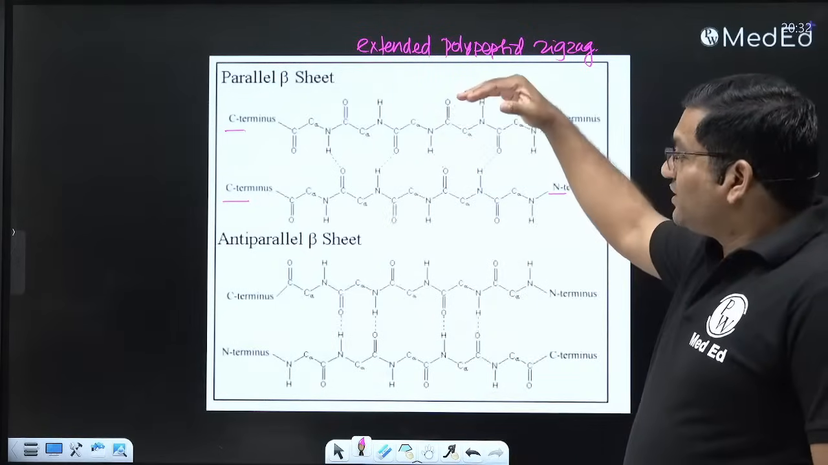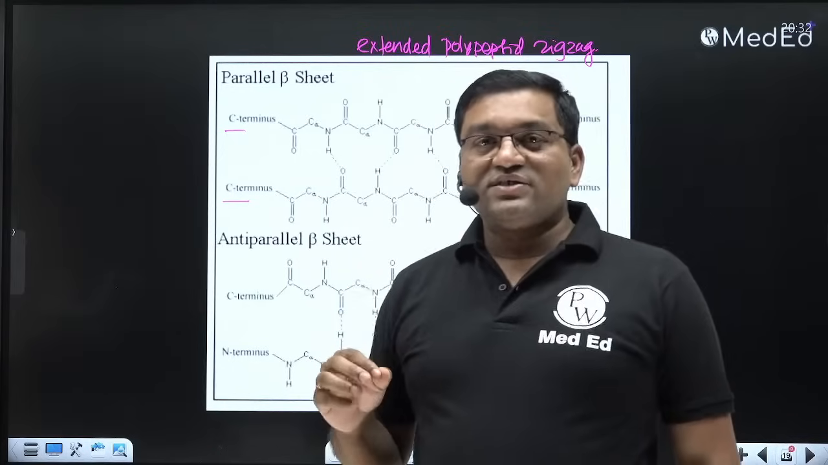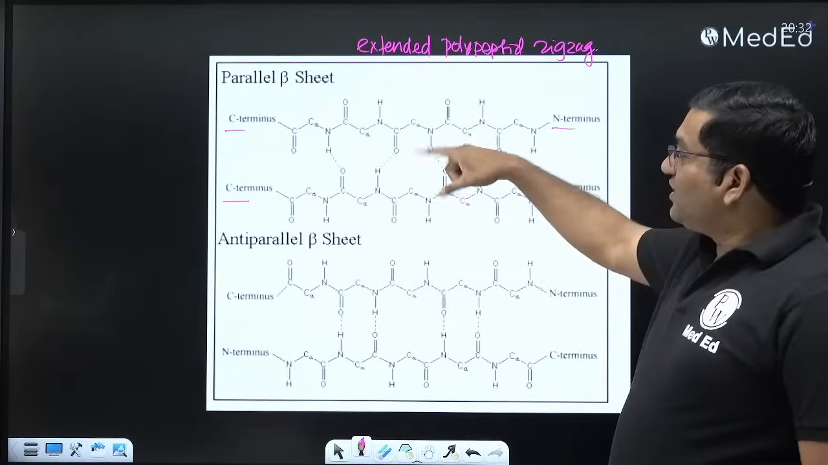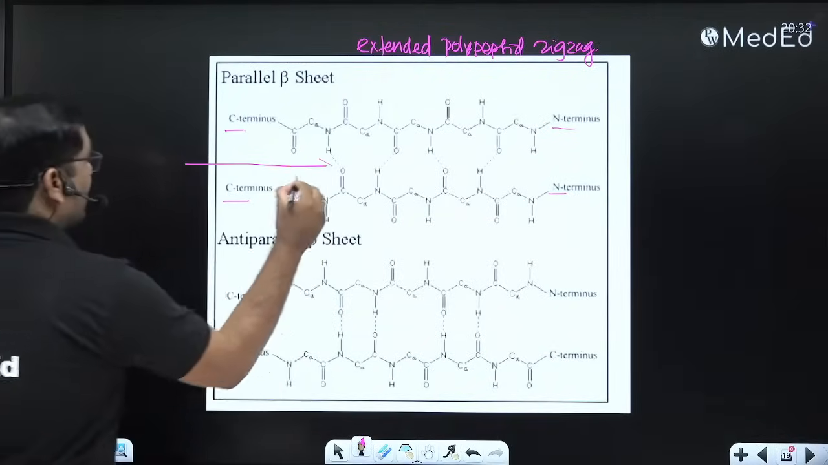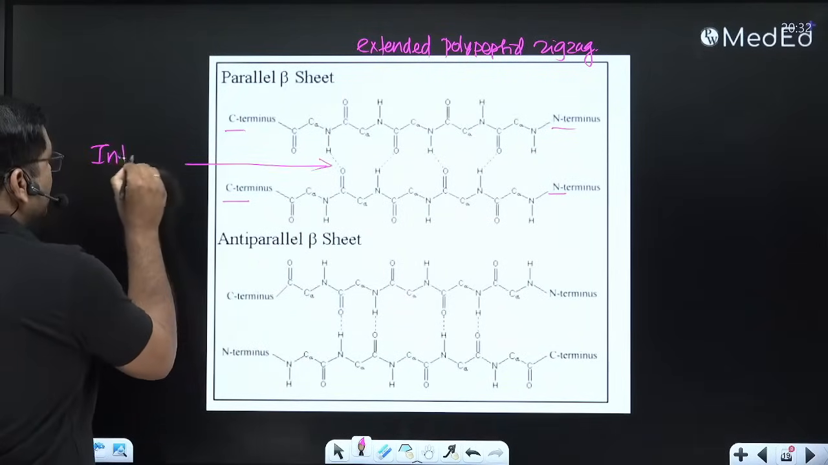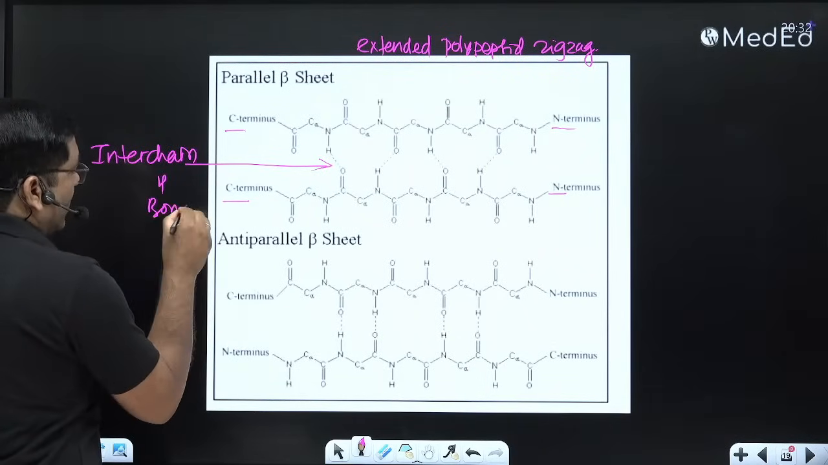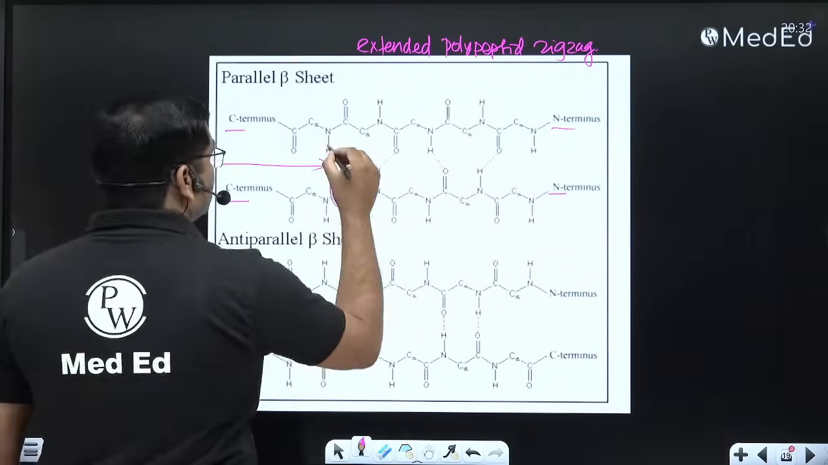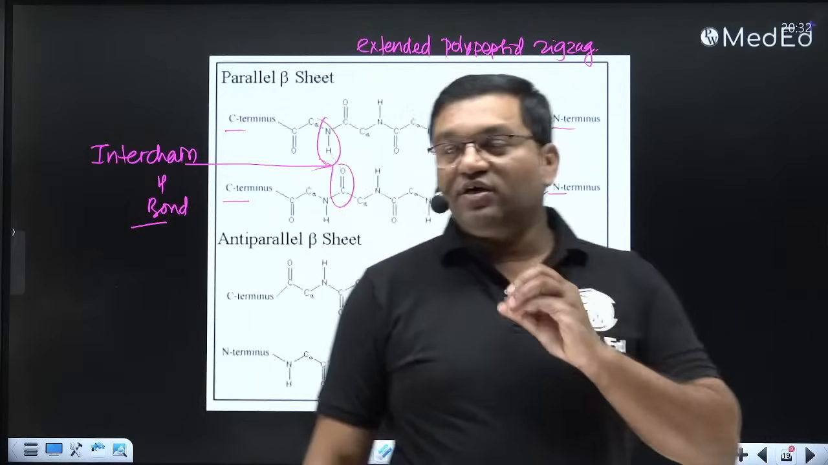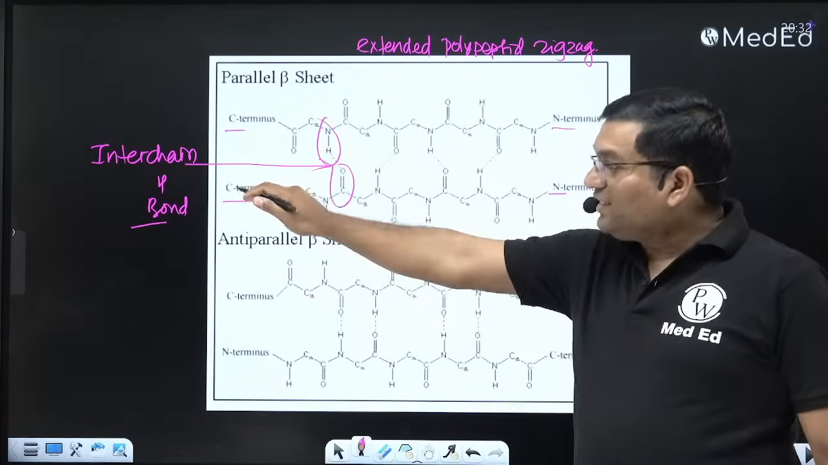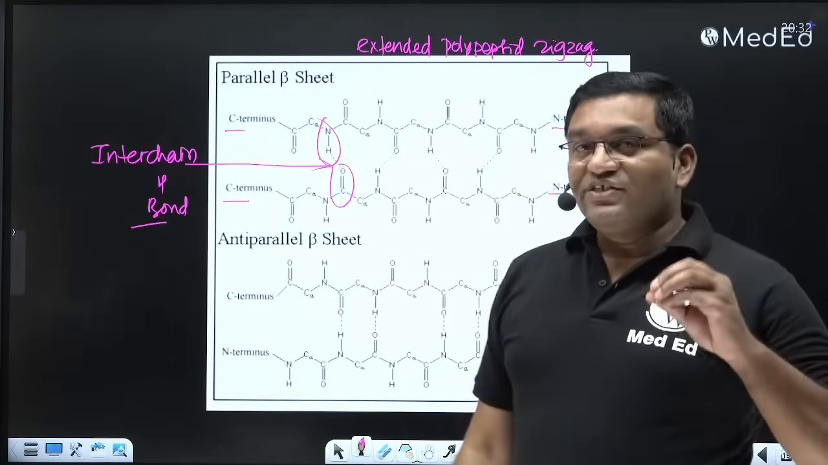The most common amino acid in the beta pleated sheet is valine. Beta pleated sheets are stabilized by interchain hydrogen bonds between carbonyl oxygen and amide nitrogen. There is formation of hydrogen bond between the two chains. So interchain hydrogen bonds stabilize the beta pleated sheets.